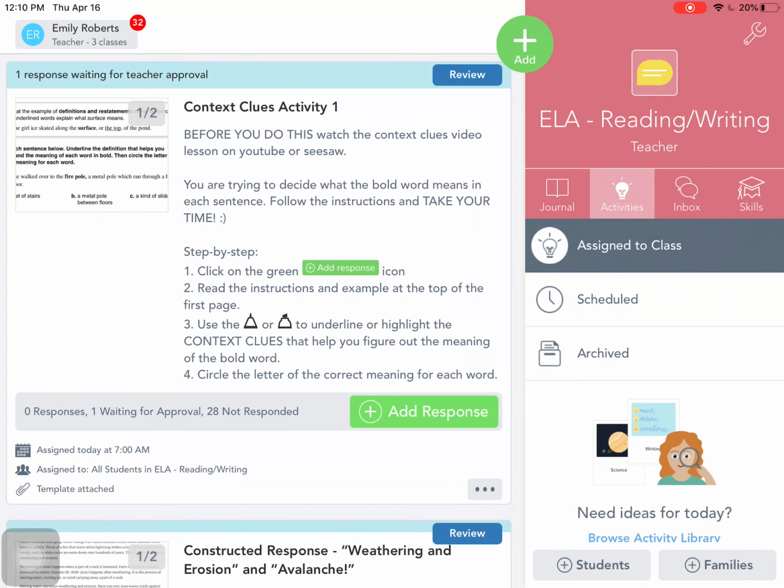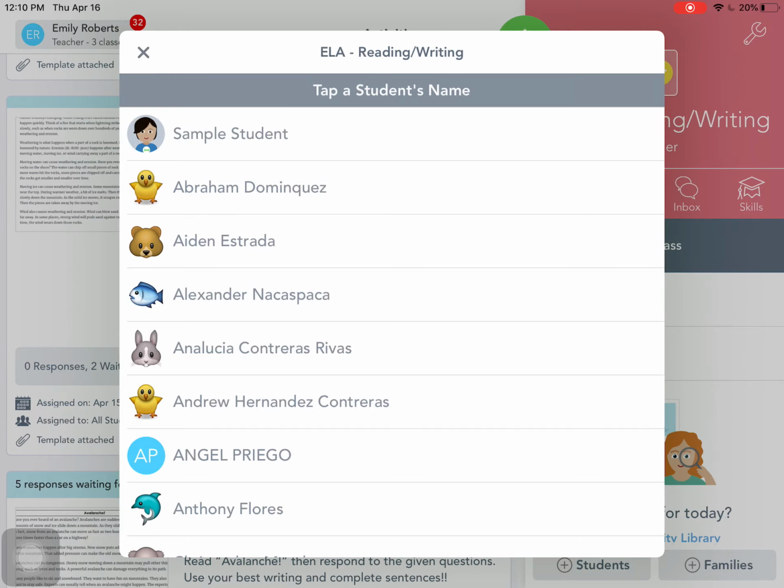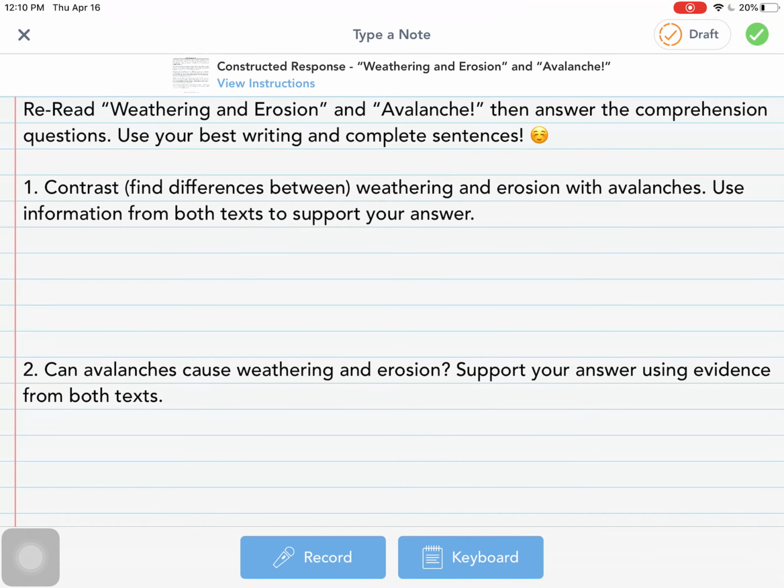Hey guys, right now we are going to be looking at the constructed response activity for weathering and erosion and avalanche. So I'm going to add a response as a sample student. You're going to be writing your response as yourself. So first thing I'm going to do is read all of the instructions. Reread weathering and erosion and avalanche, then answer the comprehension questions. Use your best writing and complete sentences.